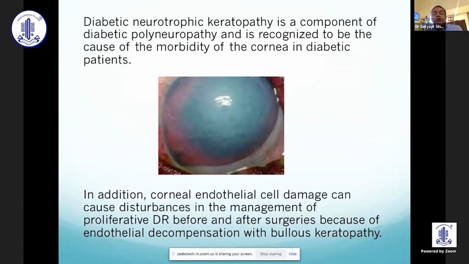Now, we'll be talking more about the endothelial cell loss. Diabetic neurotrophic keratopathy is a component of diabetic polyneuropathy and is recognized to be a cause of morbidity of the cornea in diabetic patients. In addition, corneal endothelial cell damage can cause disturbances in the management of proliferative diabetic retinopathy before and after surgery because of endothelial decompensation with bullous keratopathy.